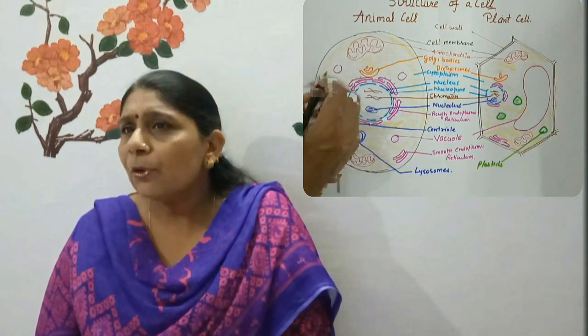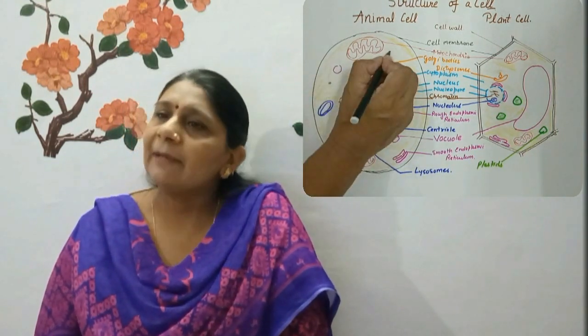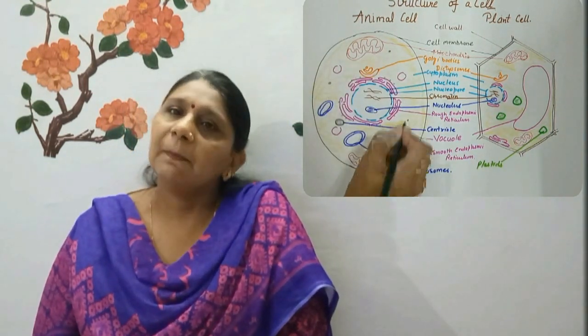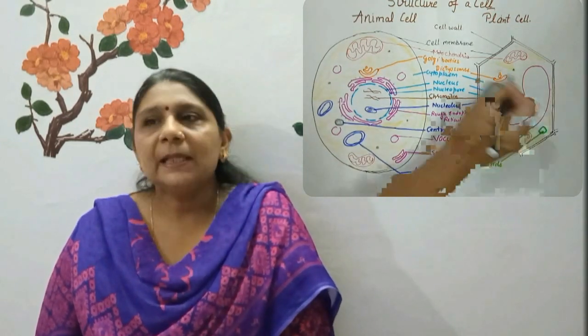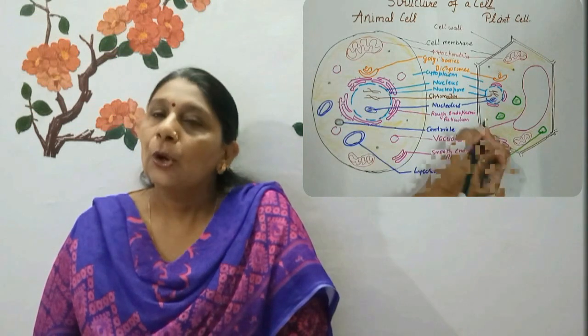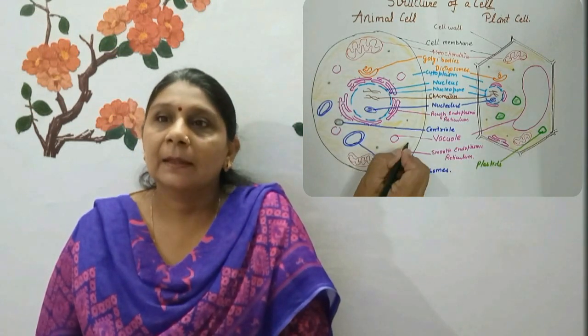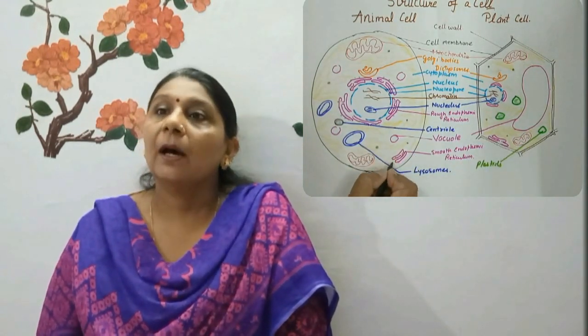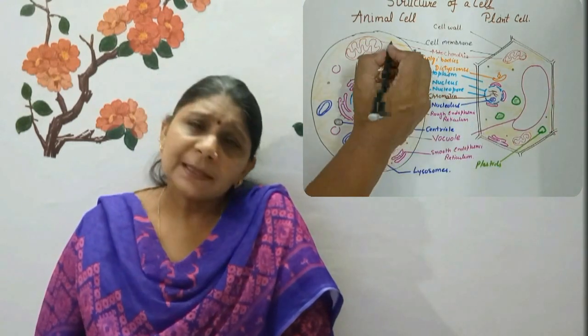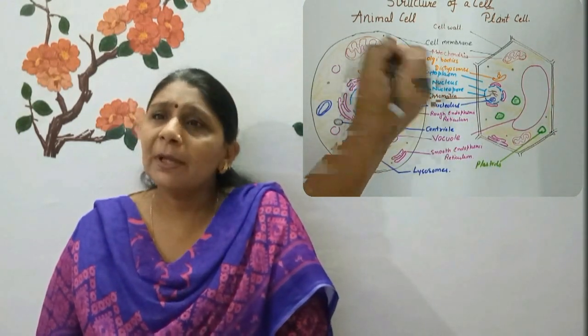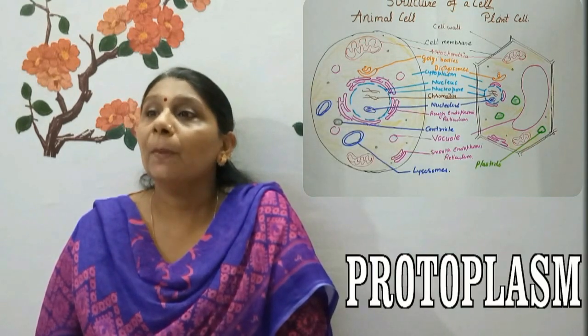In fact, most of the chemical reactions which keep the cell alive take place in the cytoplasm. The various structures present in the cytoplasm, like mitochondria, Golgi bodies, ribosomes, etc., are called cell organelles. The cytoplasm and the nucleus together make up the protoplasm.